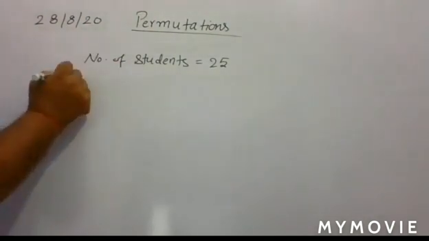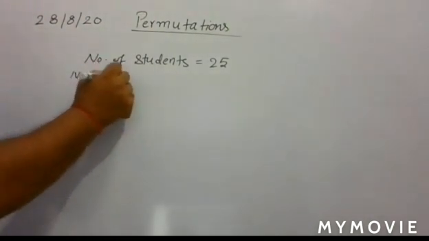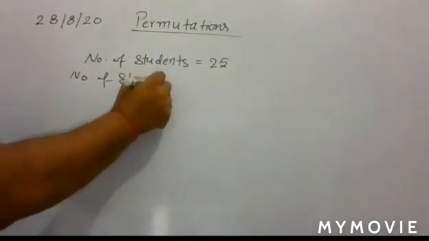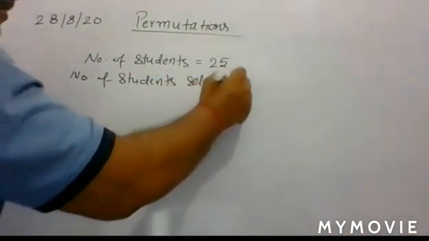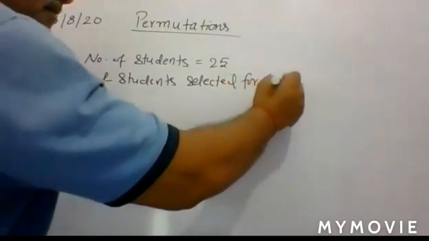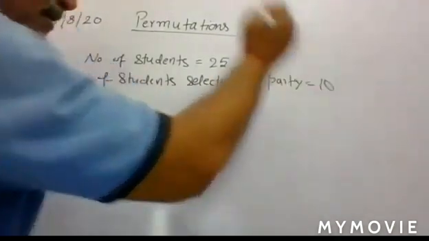So write, number of students selected for the party is equal to 10.